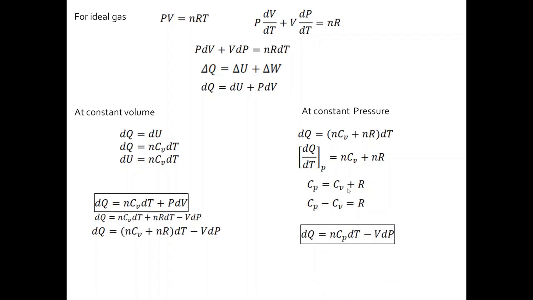Now we know that Cp equal to Cv plus R. So if we introduce this information into this equation, if you take n outside, you will get Cv plus R, and we know that Cp equal to Cv plus R. Then we get another important equation, that is dQ equal to nCp dT minus V dP. This is quite different from the NCERT one, but here you see that we get two very important equations, which will be very useful for you from the entrance point of view, and we get the result Cp minus Cv equal to R in this procedure.